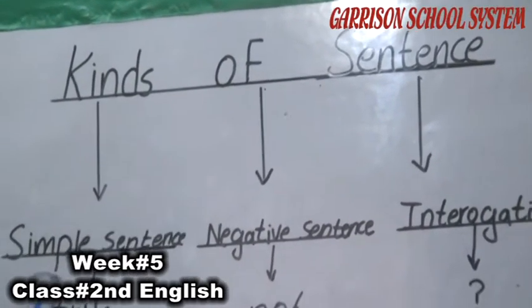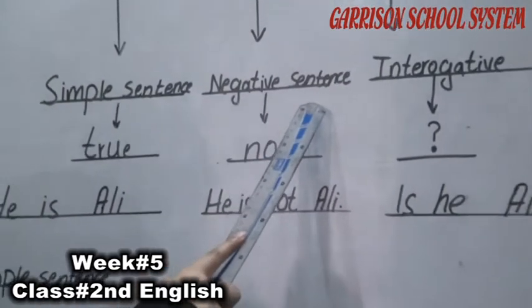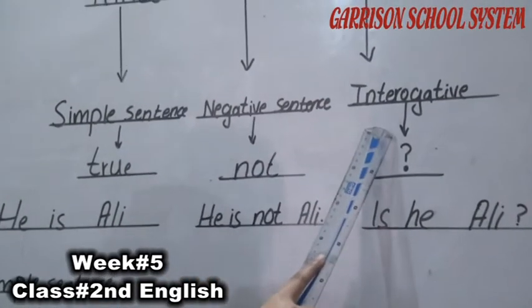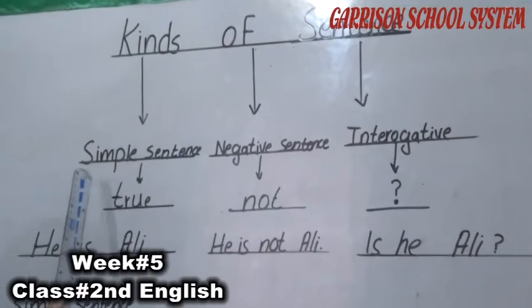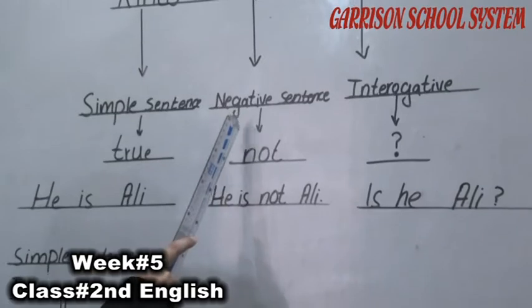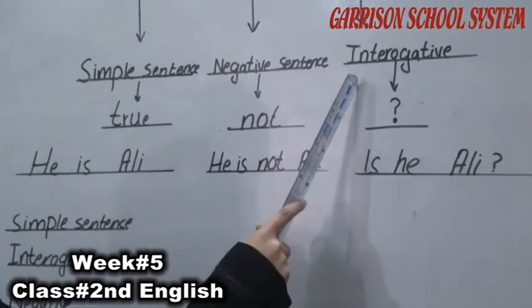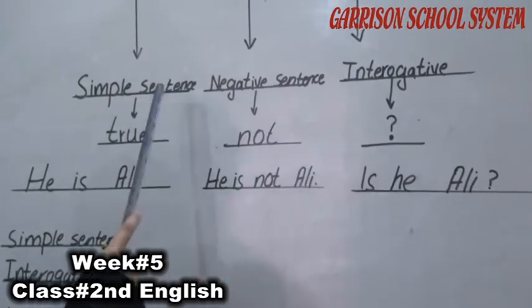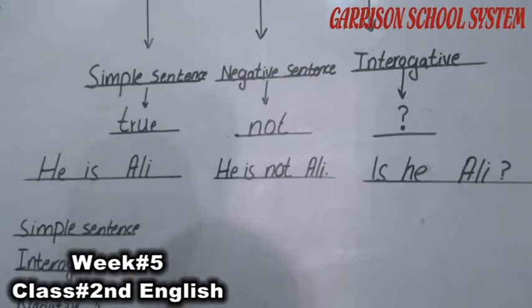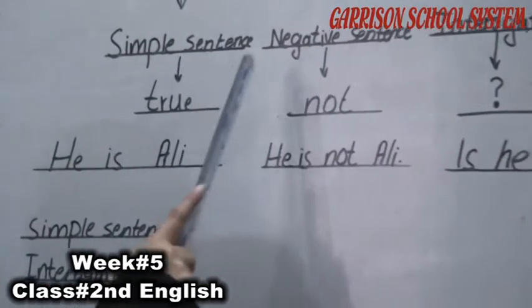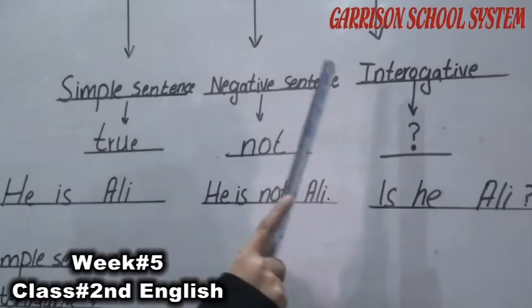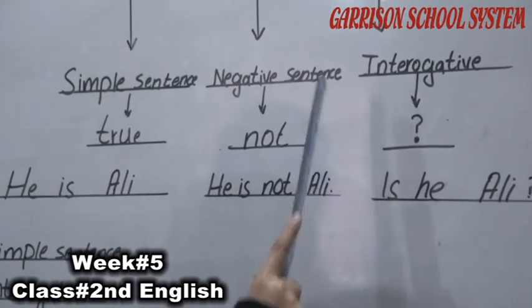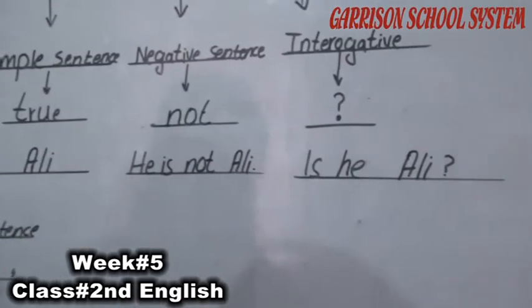Number one, simple sentences. Number two, negative sentences. Number three, interrogative sentences. Simple sentences are those sentences which are true. Negative sentences are those sentences which are not true. Interrogative sentences are those sentences in which a question is asked.